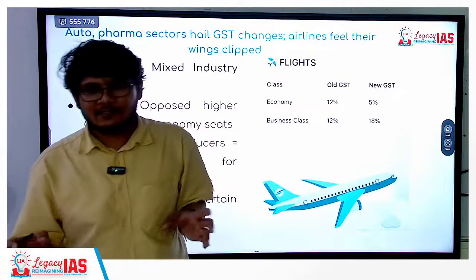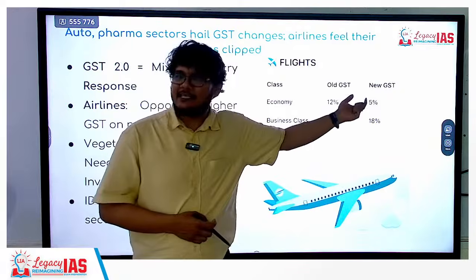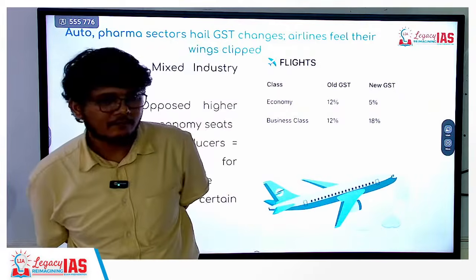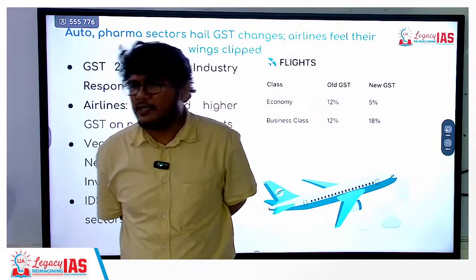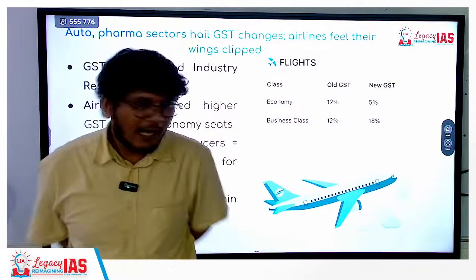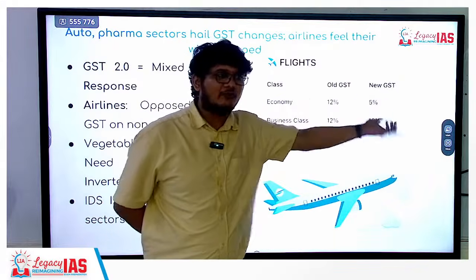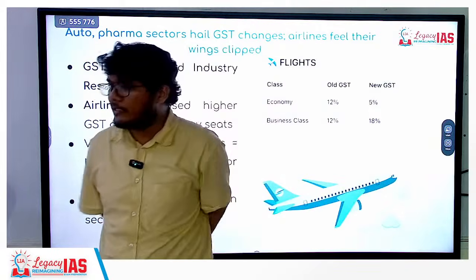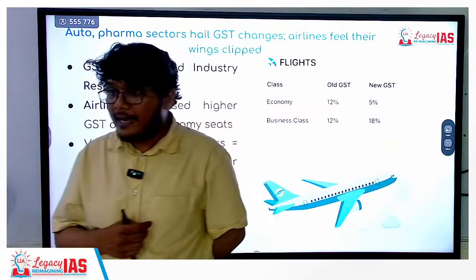But see, all this is well said and done. The question is, will the airlines transfer the benefit to the people or not? That is important. Flight tickets are anyhow at an all-time high. Even if I book 2 or 3 months before, it still costs me 6,000 to go to Nagpur, and of course that has GST. I may find that even after 22nd September it is costing me the same. You lower the GST, but the prices have anyhow increased. So transferring that benefit to the public is very important. That has to be monitored.